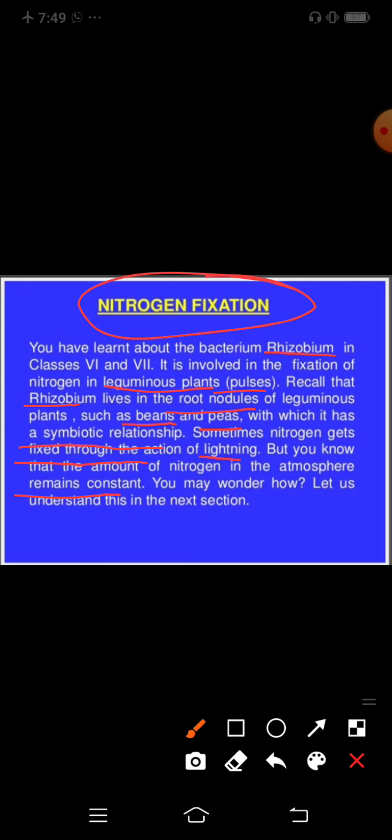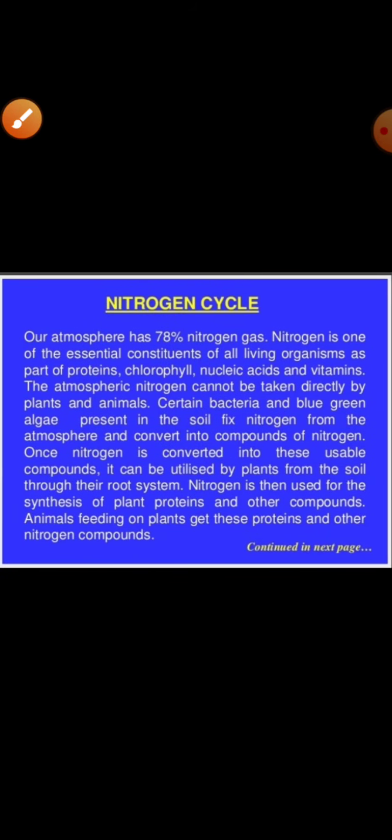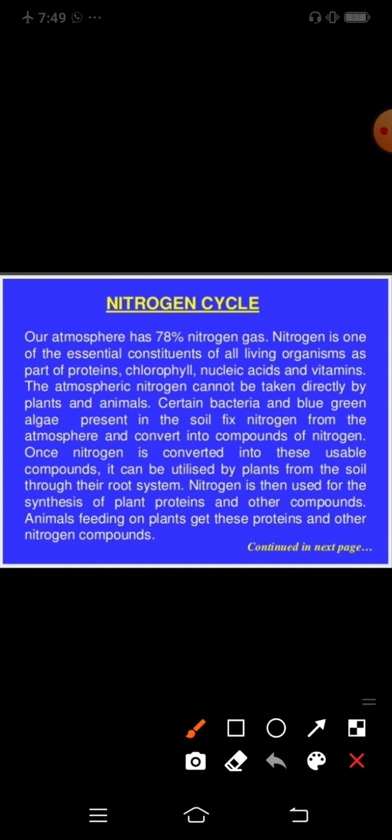This is the next section. Nitrogen cycle. You know that our atmosphere has 78% nitrogen gas. Nitrogen is one of the essential constituents of all living organisms as part of proteins, chlorophyll, nucleic acids and vitamins. The atmospheric nitrogen can't be taken directly by the plants and animals. So this is very important.